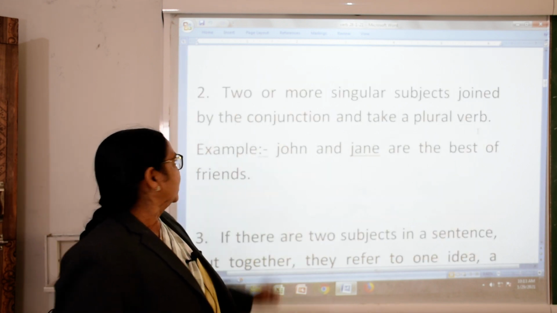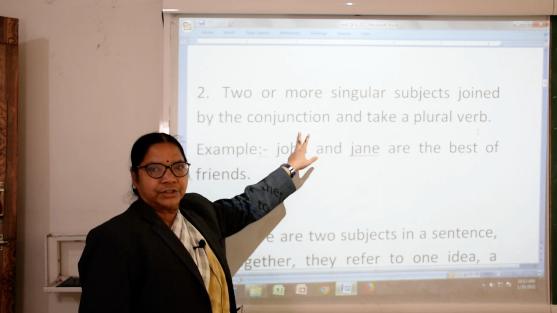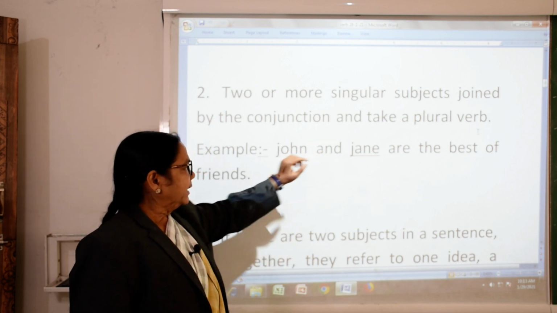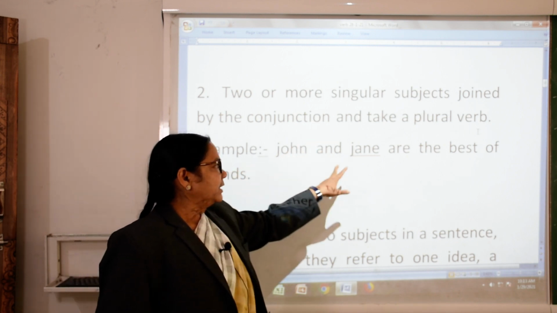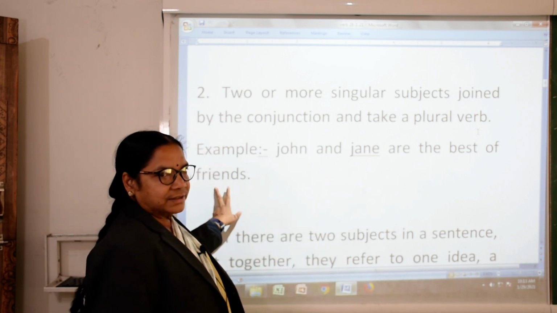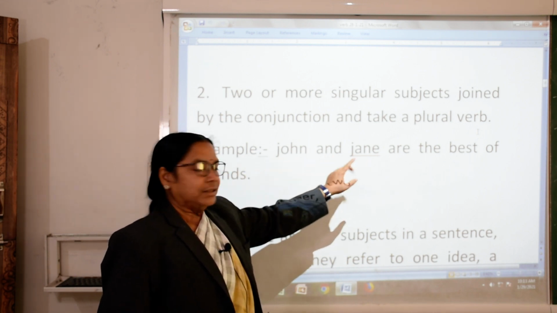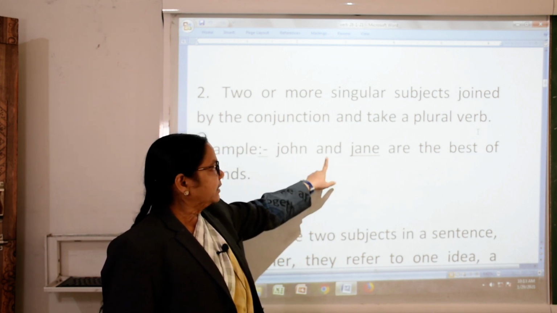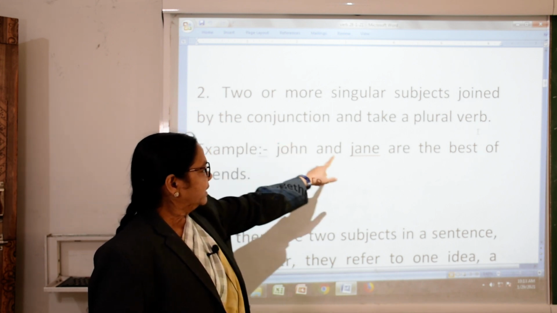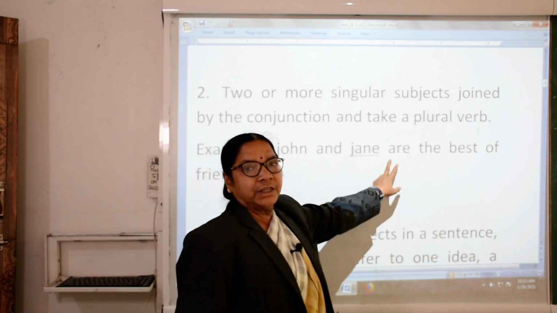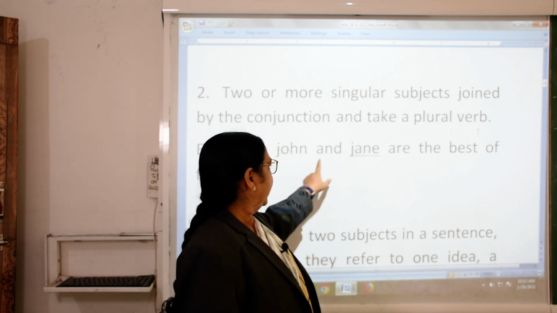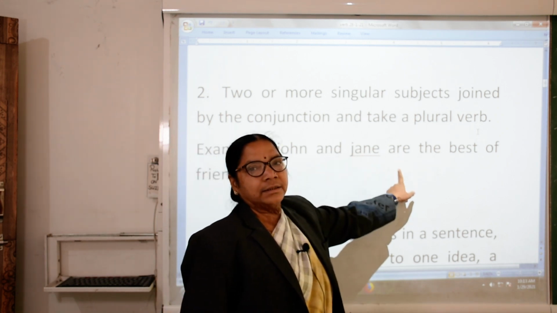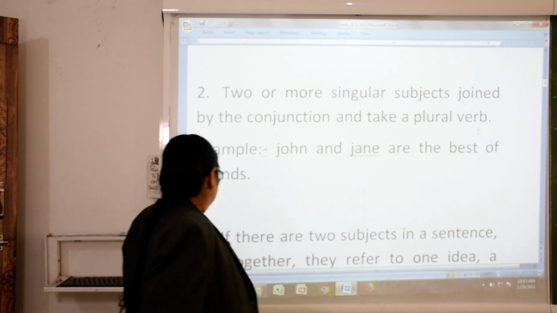Okay, student. Now, we will go to the next point. Two or more singular subjects joined by a conjunction, and you know conjunctions are and, but, or, take a plural verb. Example: John and Jane are best friends. John and Jane are two different persons, and they are joined with the conjunction and. So, what verb have we put here? Are. The conjunction is and, and the verb is are. Second, we will see.